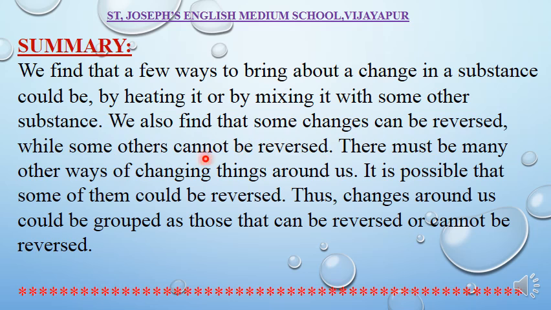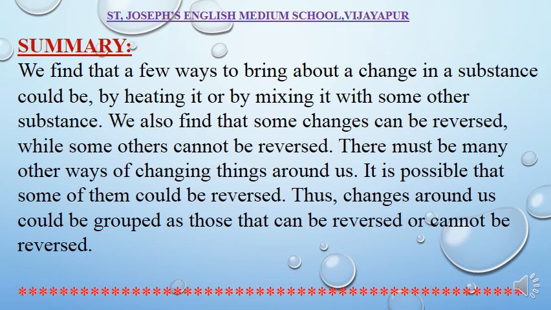There must be many other ways of changing things around us. It is possible that some of them could be reversed, thus changes around us could be grouped as those that can be reversed or cannot be reversed. So there are two types of changes. Some are reversible changes and some are irreversible changes.